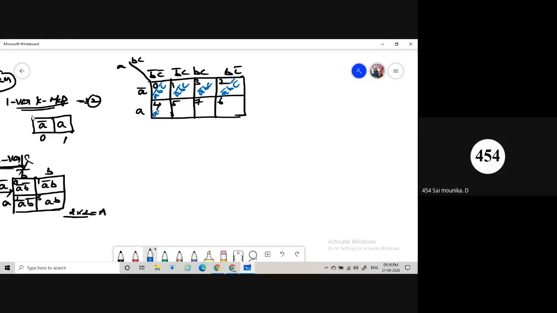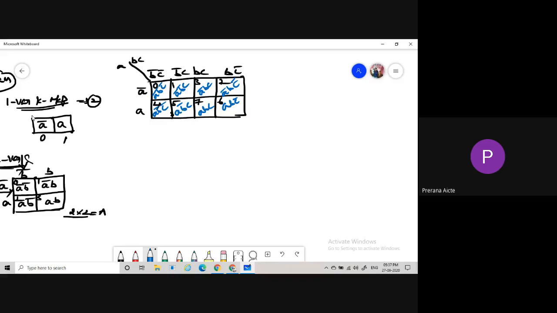B bar, C bar. A, B bar, C. A, B, C and A, AB, B, C, C bar. So like this, we are representing the K map with the different variables.